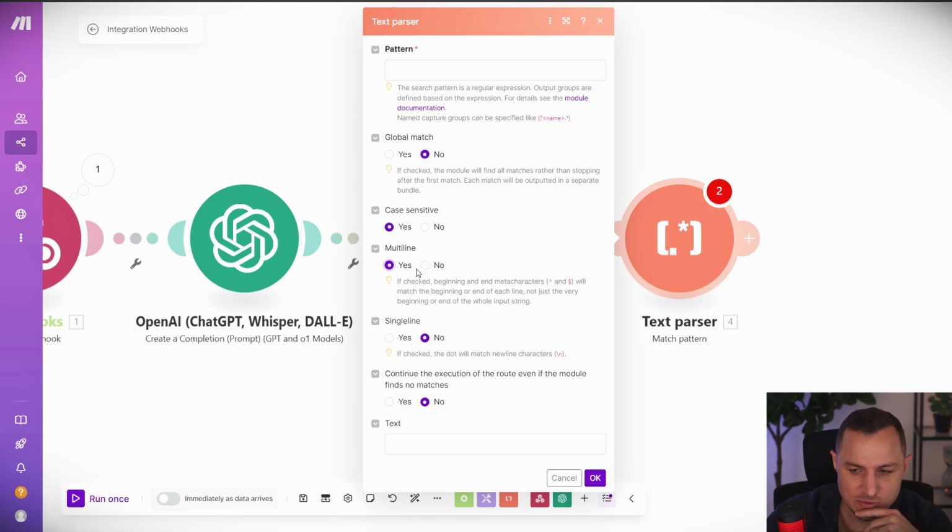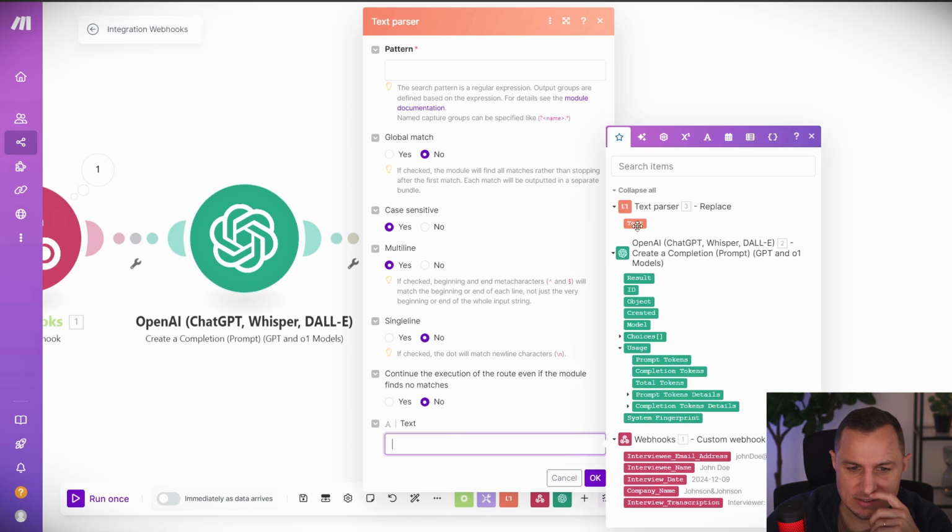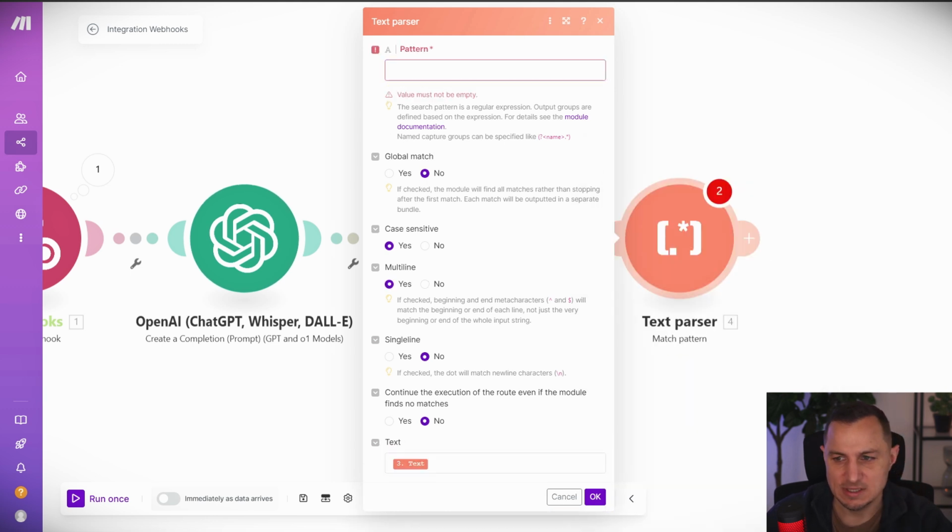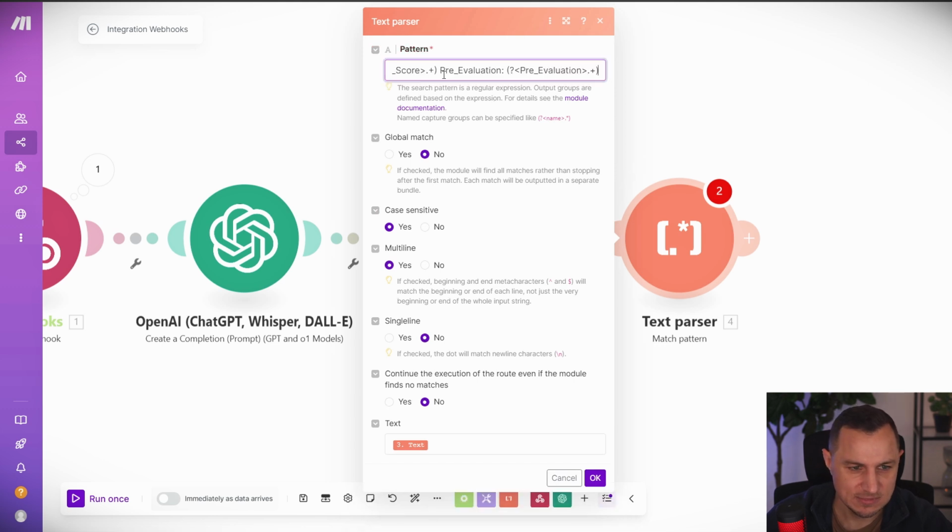I'm going to set this to multi-line, and the text is going to be the text that I get from this text parser. But the pattern is a very long one, so I'm just going to paste it in here. Again, if you want to get the templates, join my school, where you can download the templates.